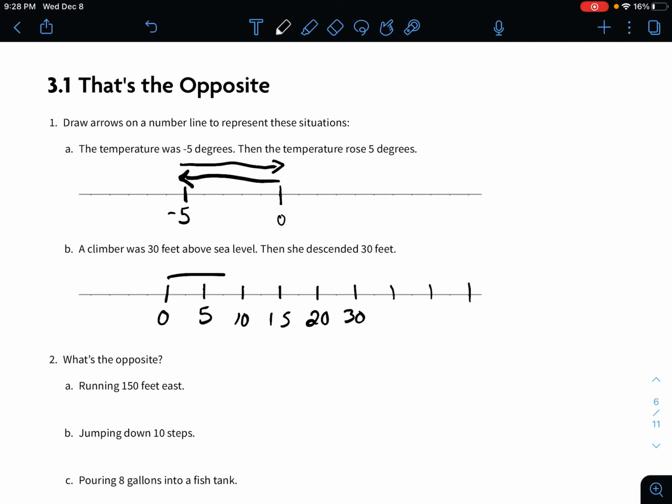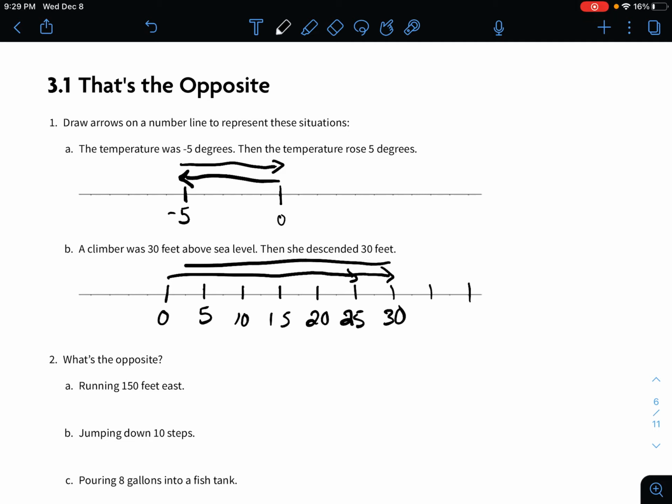Okay, so 30 feet above sea level. Nope, I skipped 25 in my counting here. So 20, 25, 30. So he went out 30 feet above sea level, then descended 30 feet.